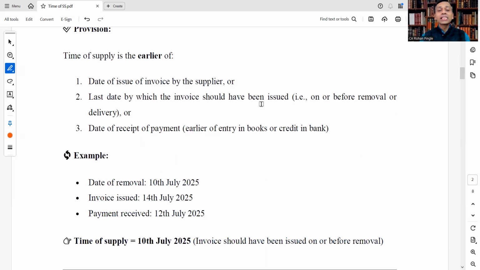Time of supply is the earlier of the date of issue of invoice by the supplier, or the last date by which the invoice should have been issued, that is, on or before removal or delivery, or the date of receipt of payment, which is the earlier of entry in books or credit in the bank.